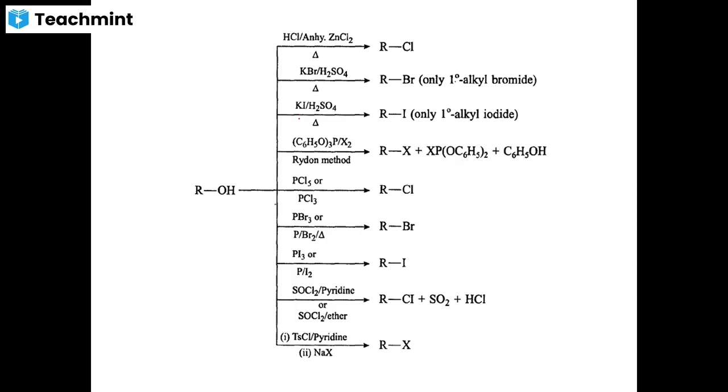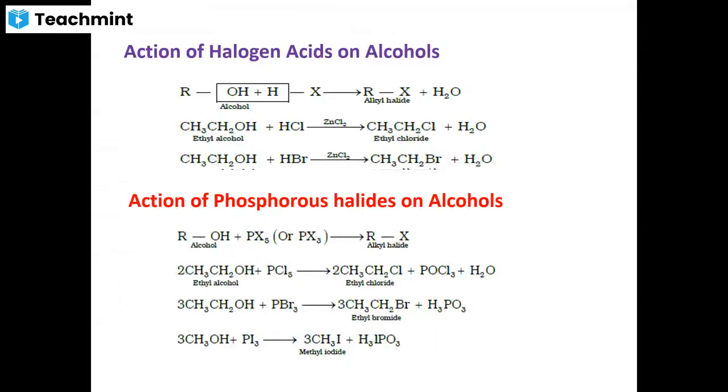Alcohols treated with potassium iodide and sulfuric acid form alkyl iodides. Like this, if you use any kind of reagent to react with alcohol, you will get the corresponding alkyl halide. One by one we can see the action of halogen acids on alcohols. Alcohols, when treated with hydrogen chloride or bromide in the presence of anhydrous zinc chloride as a catalyst, will give ethyl chloride or ethyl bromide respectively. This process is called the Groves process.